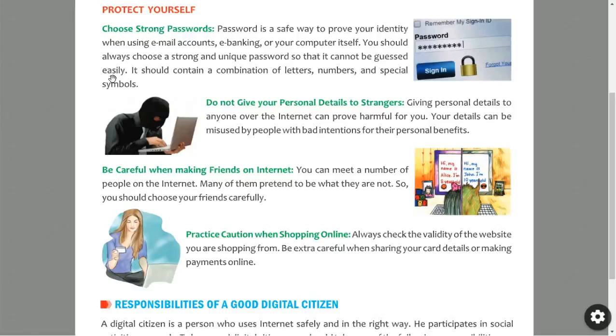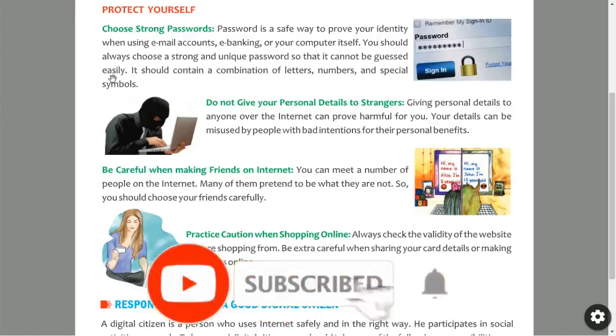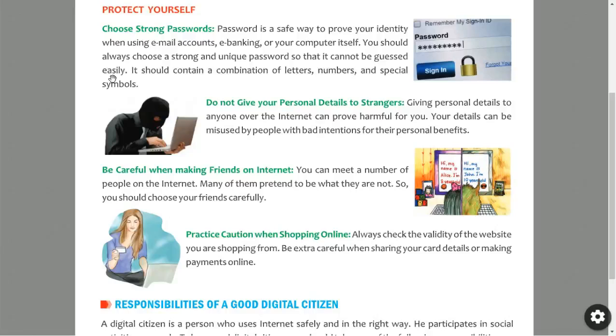While creating any accounts, they ask you to select a password. In that case, our password should be strong so nobody can guess it. Usually what happens, hackers or other people will guess. It might be your name, a mobile number, or vehicle numbers. In that case we should not keep that type of information as our password, because then anybody can guess that password.